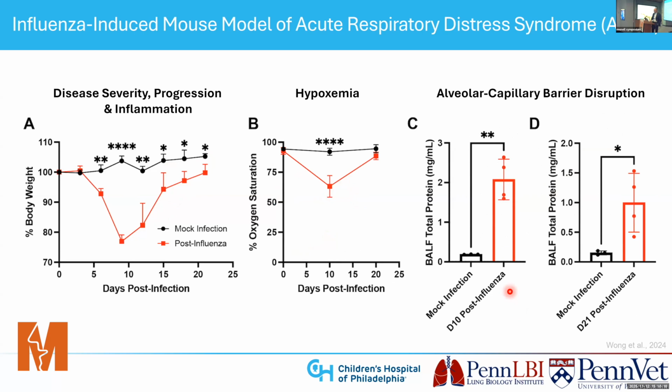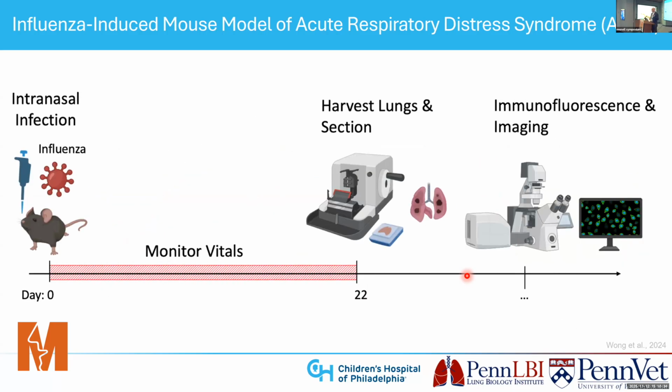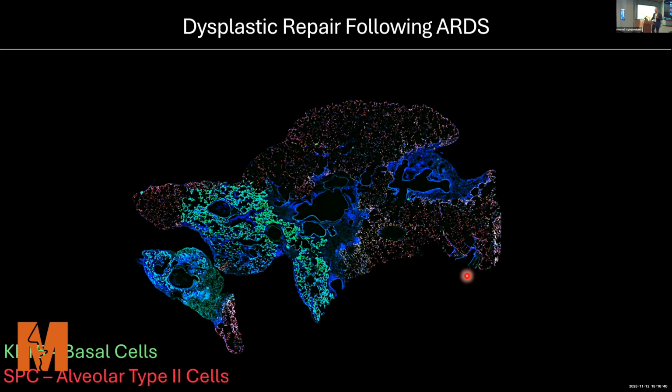And you can find that there's an increase in protein, indicating a decrease in this alveolar capillary barrier. That's both at day 10 during that acute phase of infection and later on in day 21 during that recovery phase. So if you take these mice after infecting them, monitor their vitals over time, and harvest their lungs and stain them, what you find is something like this.